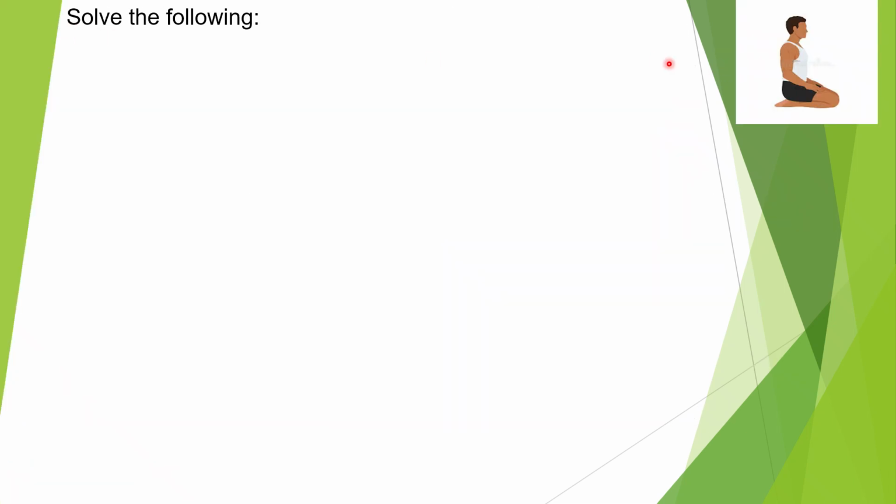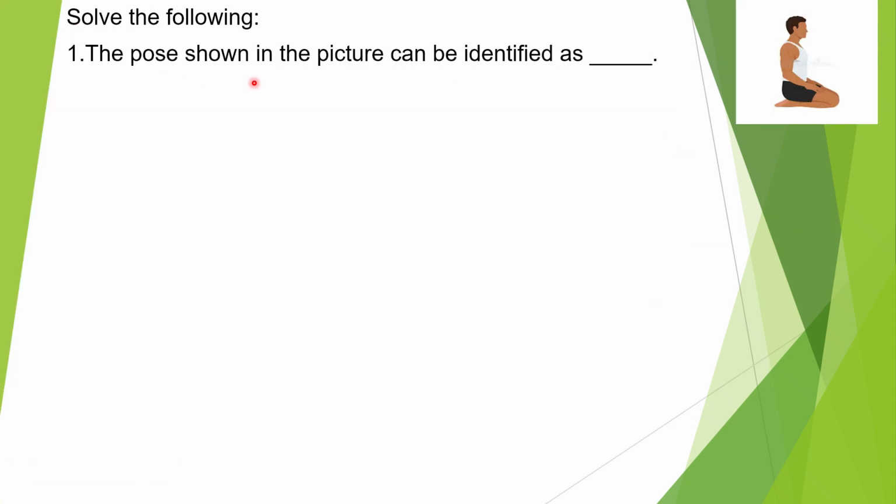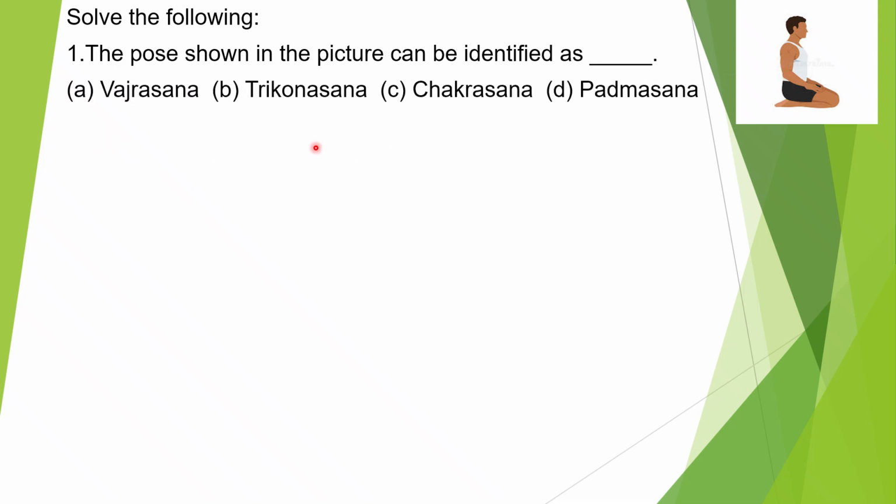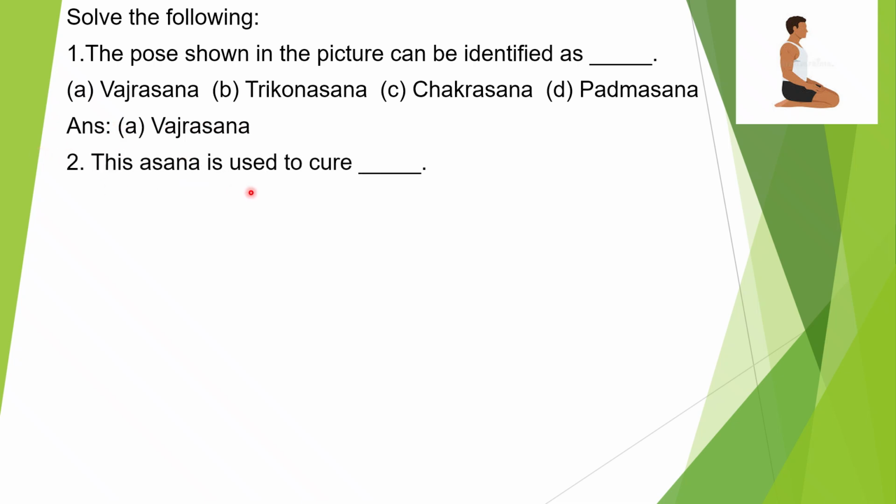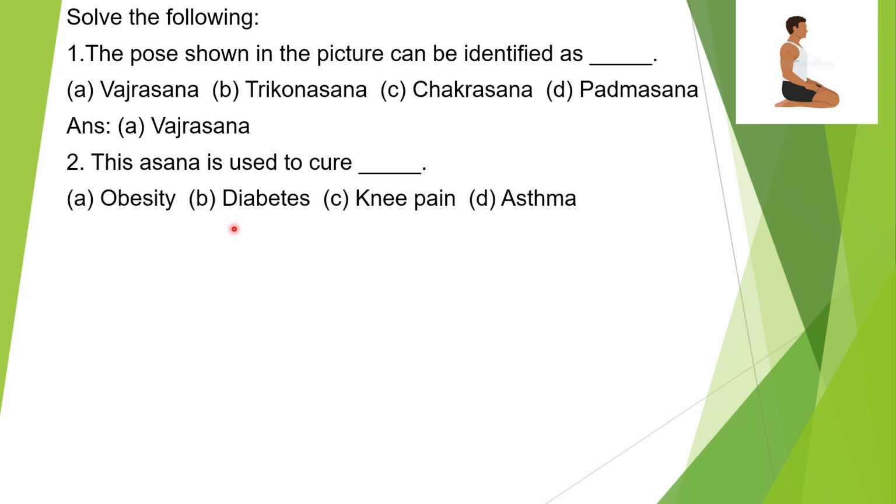Solve the following. 1. The pose shown in the picture can be identified as Vajrasana, Trikonasana, Chakrasana, Padmasana. Mark your choice. The answer is A, Vajrasana. 2. This asana is used to cure obesity, diabetes, knee pain or asthma. The answer is A, obesity.